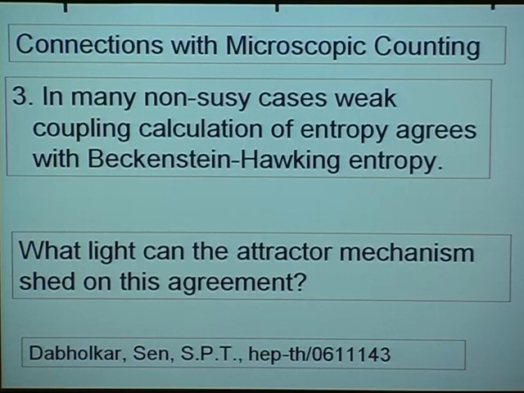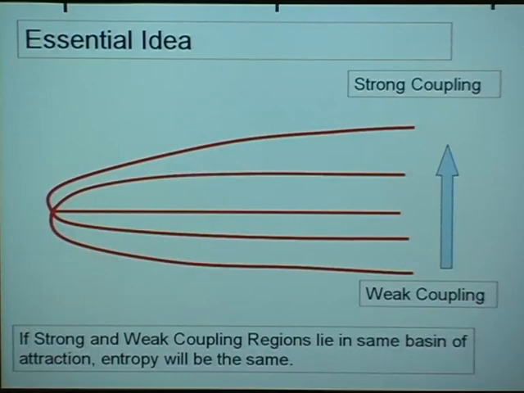Why is there this agreement? In the remaining time I have, let me just try to address this point 3, in particular ask what light the attractor mechanism can shed on this agreement that is found in some cases between the microscopic calculation and the black hole Bekenstein-Hawking entropy. And this is a question we examined in this paper with Dabholkar and Sen. And the basic idea we tried to explore was the following.